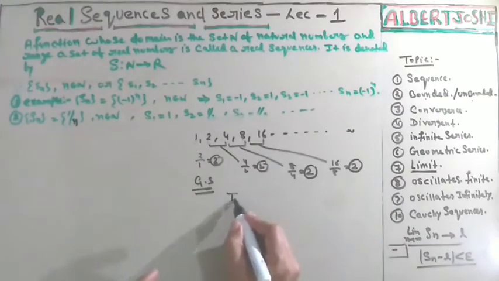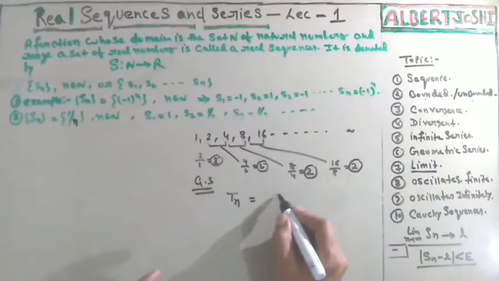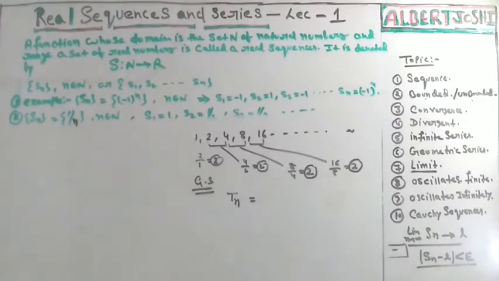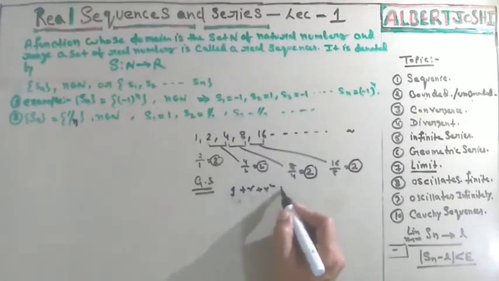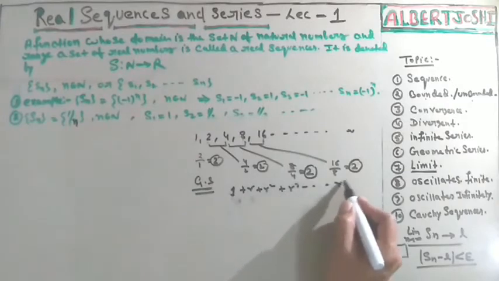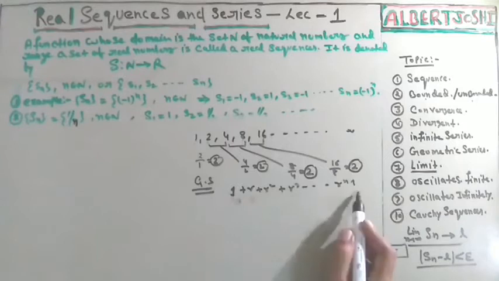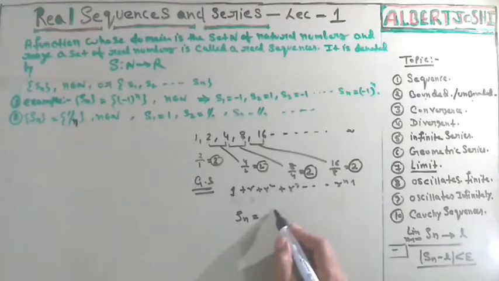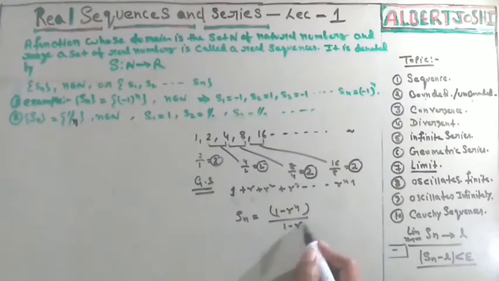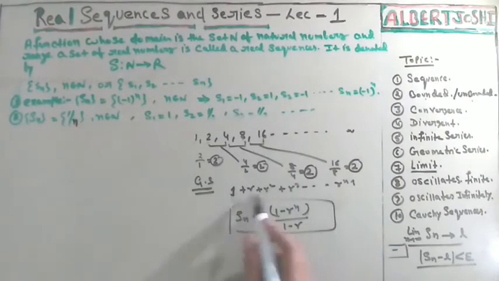You must note that for the nth term, Tn is equal to the value. Suppose you have such a series: 1, then 1 plus r square plus r cube, and so on up to r to the power n minus 1. Then the summation of all such terms is a geometric series. In this condition, you will use Sn is equal to a into 1 minus r to the power n, where a is 1, upon 1 minus r. That is the sum of all n terms for a geometric series.